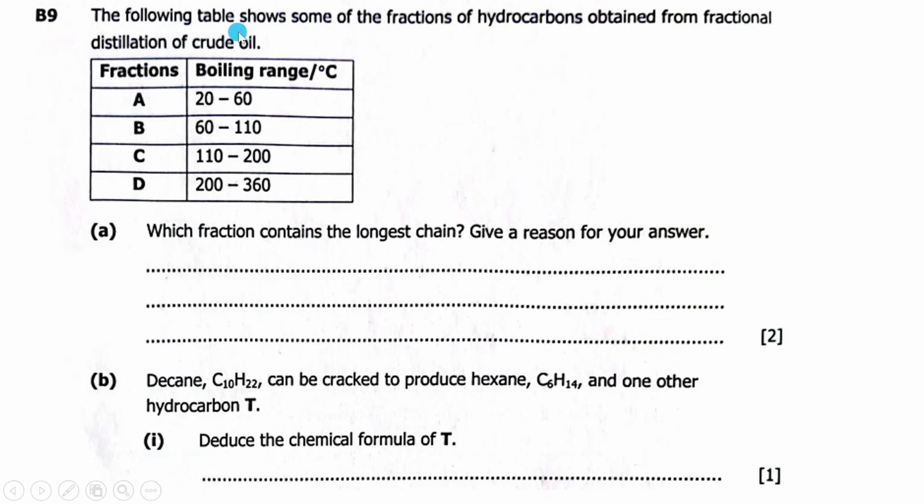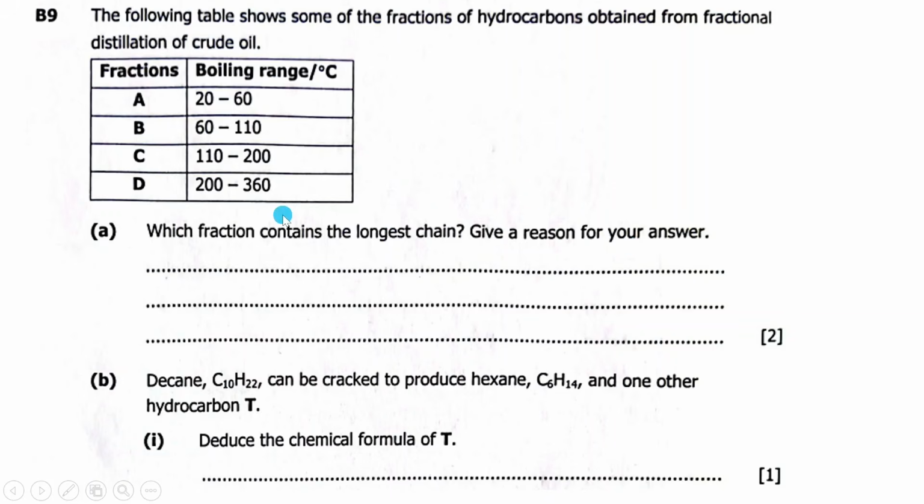B9. The following table shows some of the fractions of hydrocarbons obtained from fractional distillation of crude oil. Okay, in this table we have some of the fractions of hydrocarbons obtained from fractional distillation of crude oil. Fractions A, B, C, D, and then we have their boiling point ranges, these here. Then A, they're saying which fraction contains the longest chain? Give a reason for your answer.